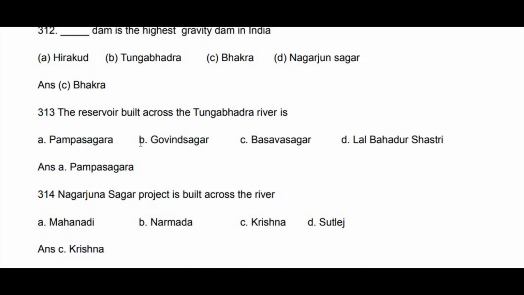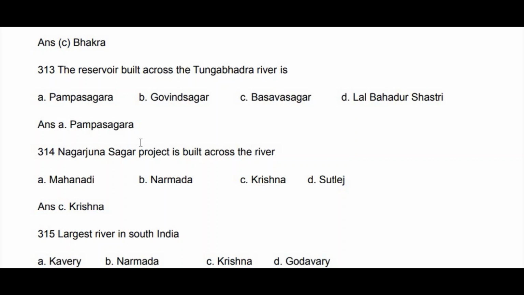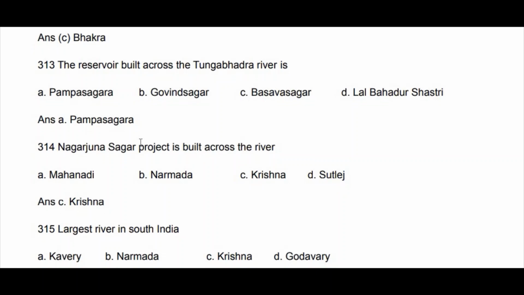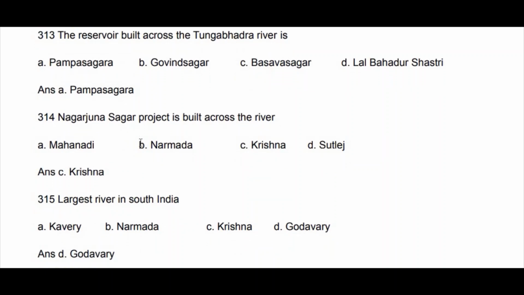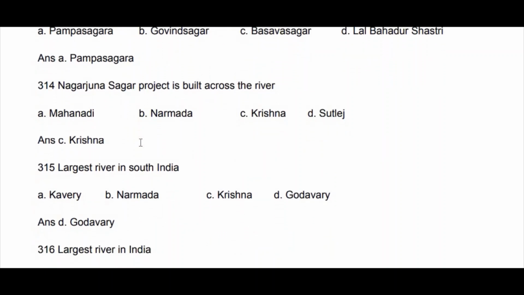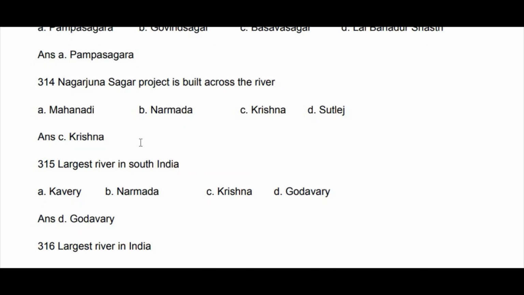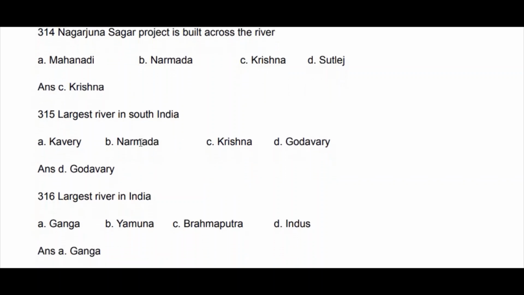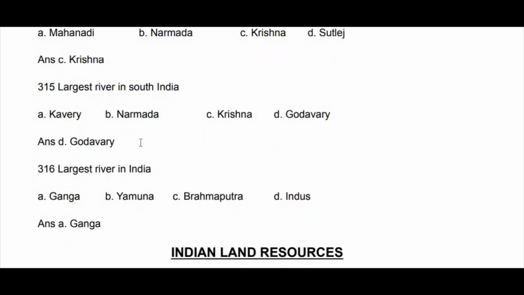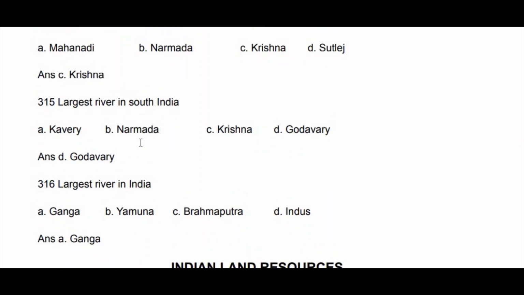Next question. Largest river in South India: Kaveri, Narmada, Krishna, Godavari, all are South Indian rivers. Which is the largest river? That is Godavari, option D. Godavari is the largest river in South India. Largest river in India: Ganga, Yamuna, Brahmaputra, Indus. Largest river, not in North India, full India. Ganga is the largest river. So this is about water resources in India.